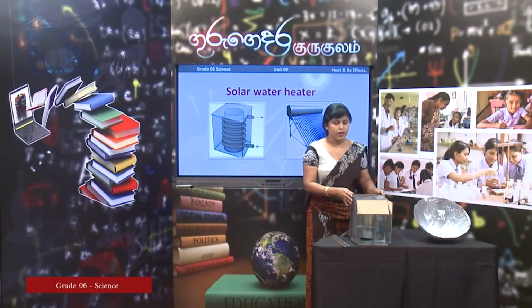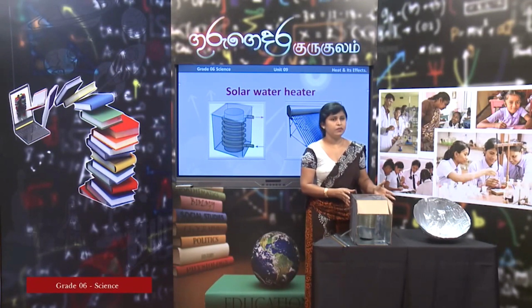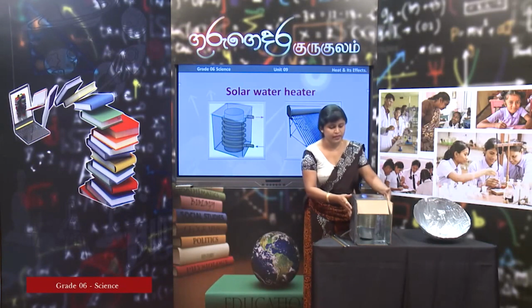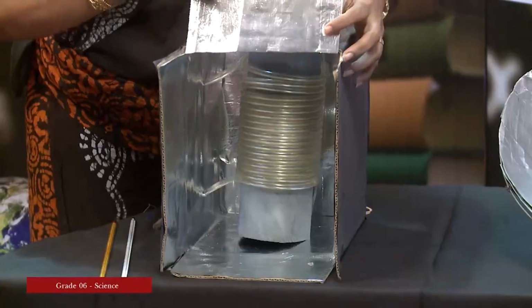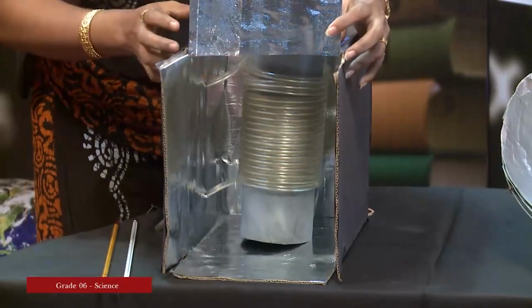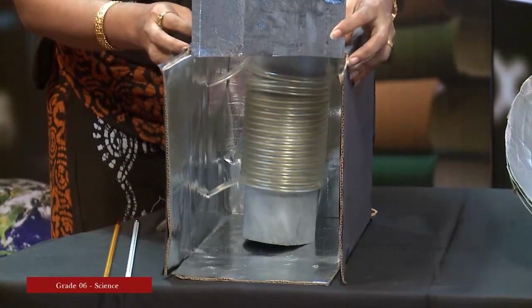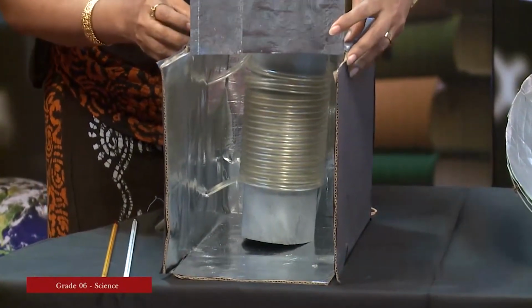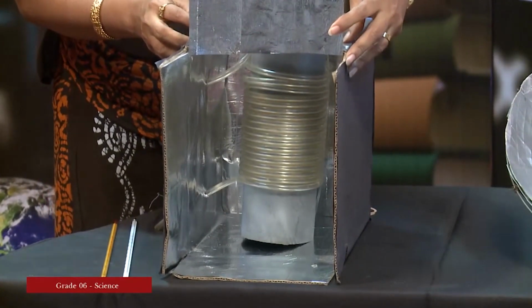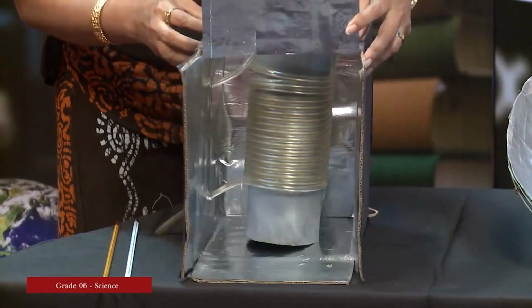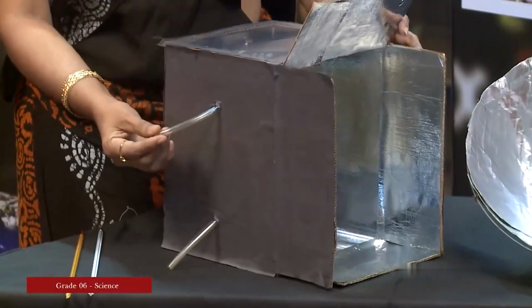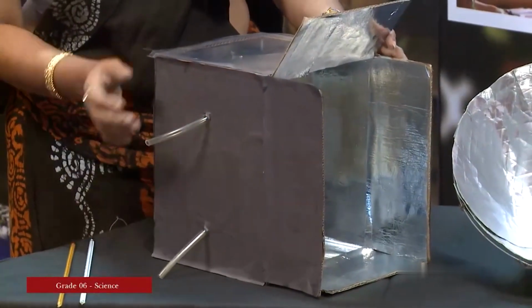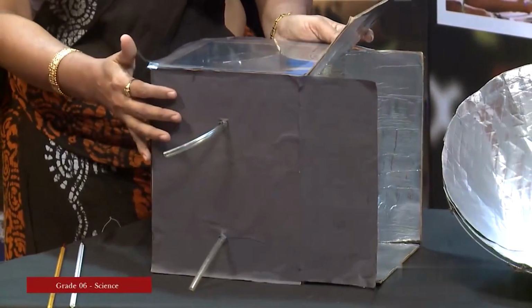Here is a model of a solar water heater. It demonstrates the action of a solar water heater. You can observe that there is a black cardboard box. Inside the cardboard box there is a PVC tube. A rubber tube is wound around the PVC tube, and the rear ends of the rubber tube are taken out from the cardboard box as shown here.